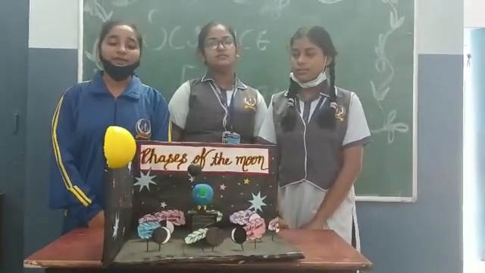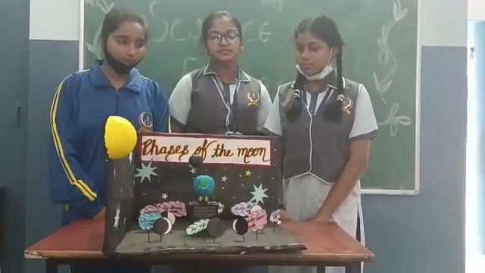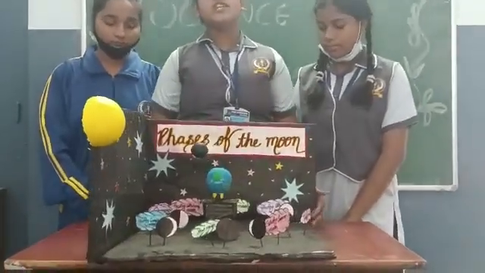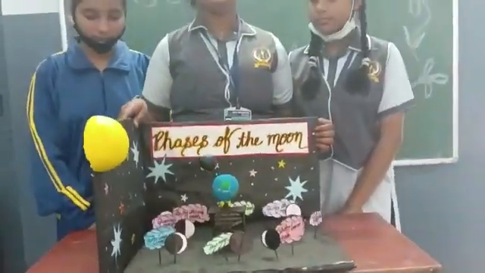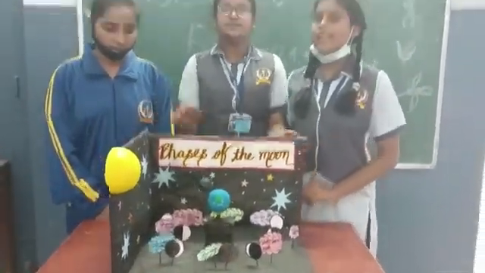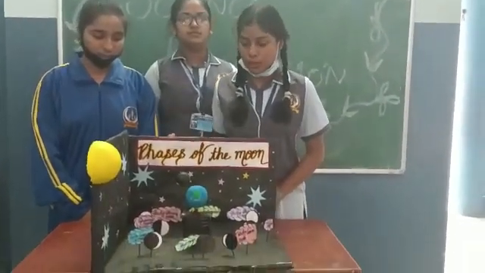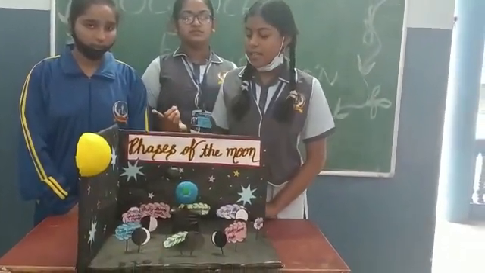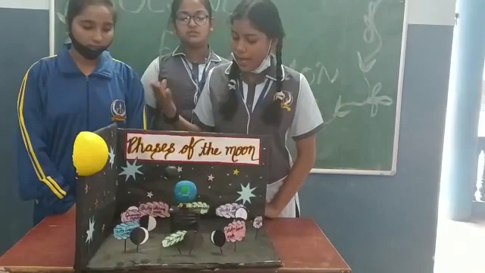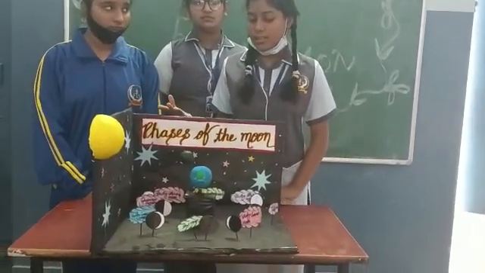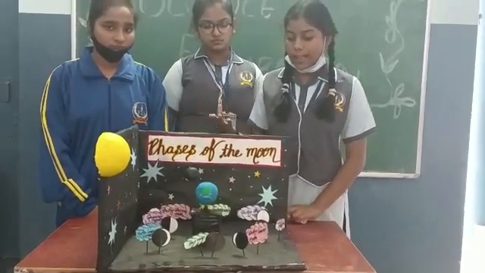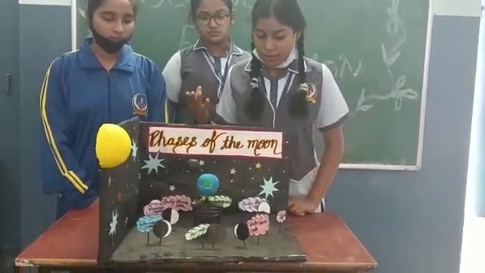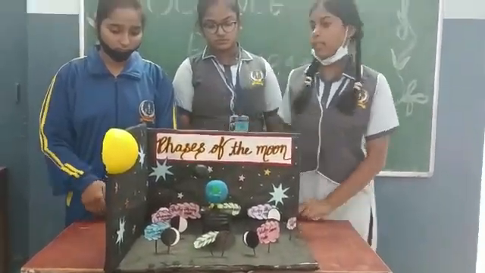Today we are going to present phases of the moon. As we know, the moon changes its shape and size day by day. This process is called phases of the moon. There are 8 types of phases of the moon: new moon, waxing crescent moon, first quarter moon, waxing gibbous moon, full moon, waning gibbous moon, last quarter moon, and waning crescent moon, and then new moon.